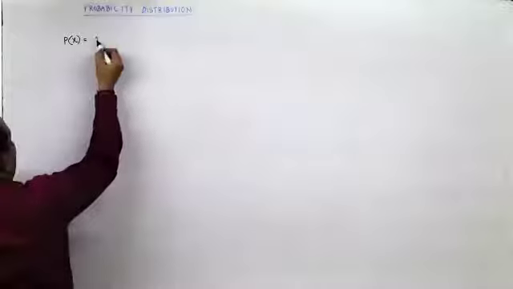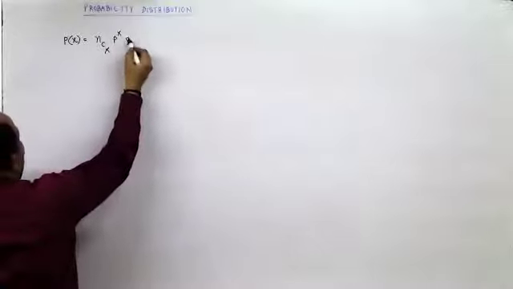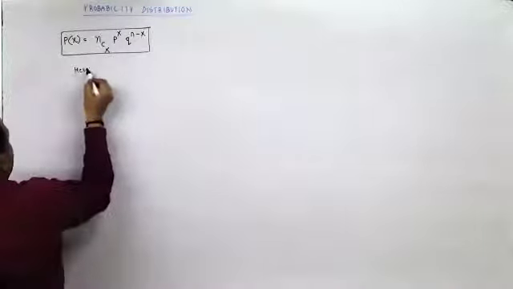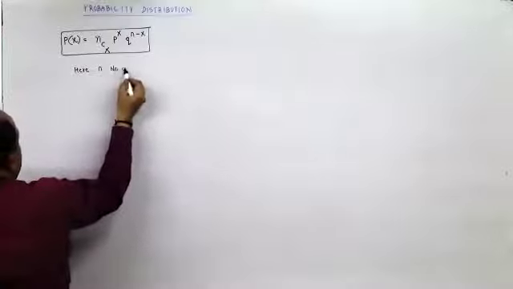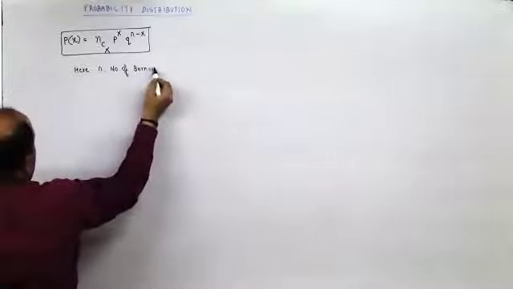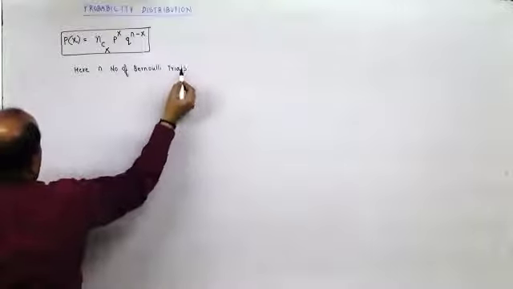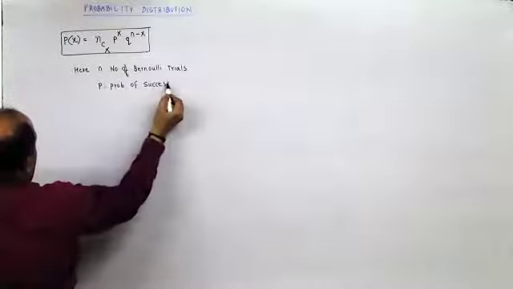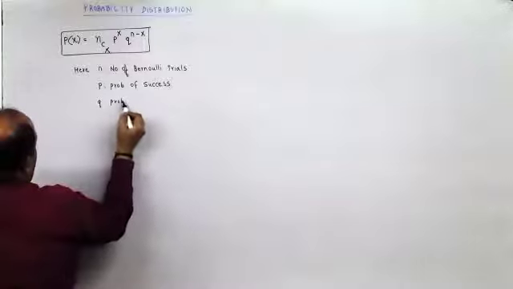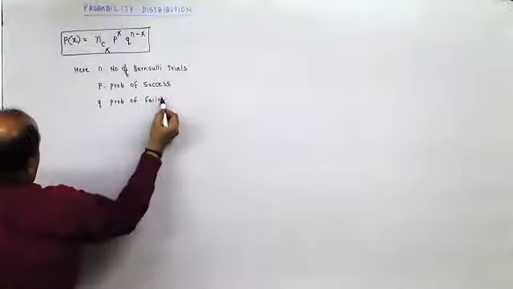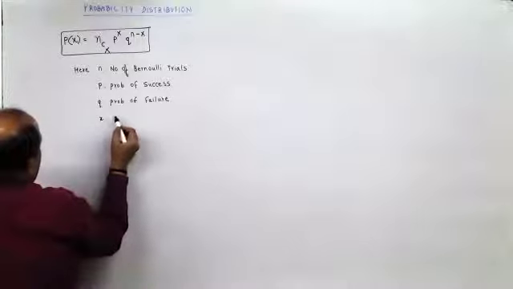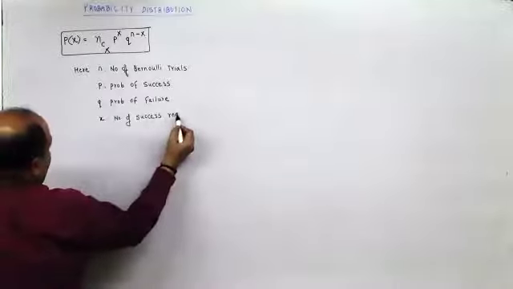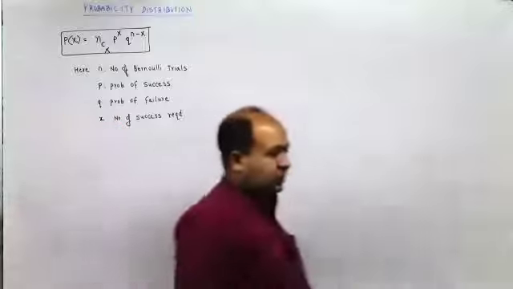P of x is given by nCx, p raised to x, q raised to n minus x. Here, n is number of Bernoulli trials. p is probability of success. q is probability of failure. And x is number of successes required.